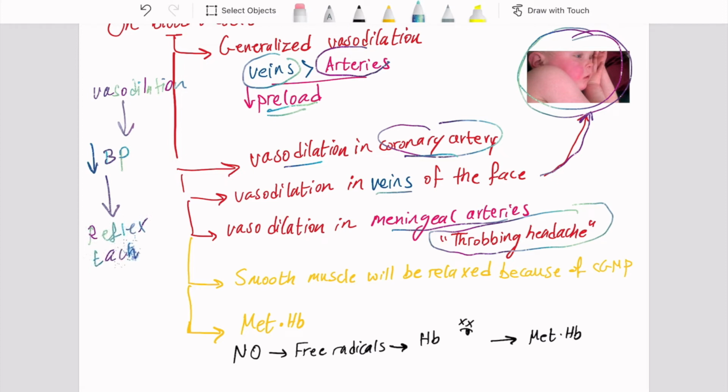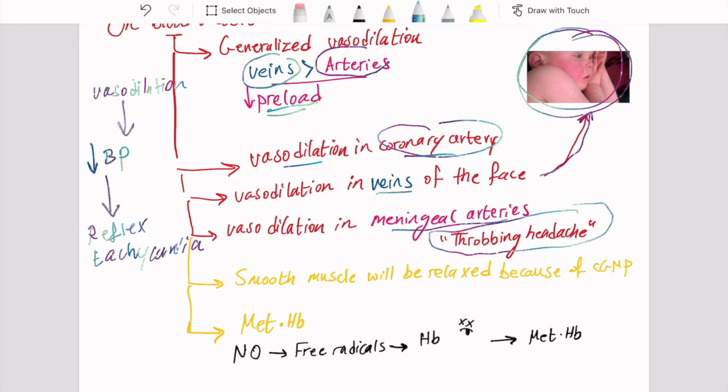Reflex tachycardia. Okay? Now, one thing to mention also is that the patient will have tachypnea. Tachypnea will also be caused by hypotension that results from the vasodilation. Moreover, what we should mention is that the correct doses of nitrates that should be given to patients are the doses that don't cause hypotension, which will lead to both tachycardia and tachypnea. So the correct dose includes doses which will not lead to hypotension, which in turn may lead to tachypnea and tachycardia.